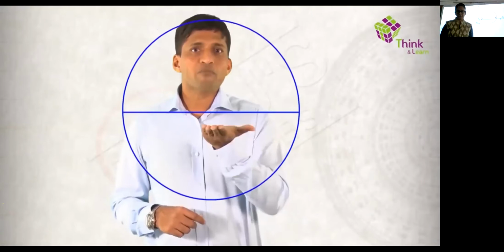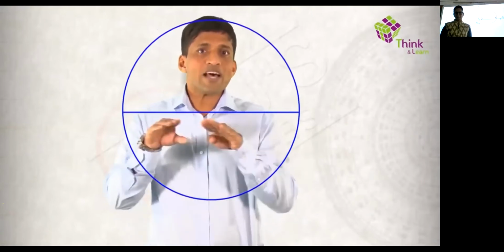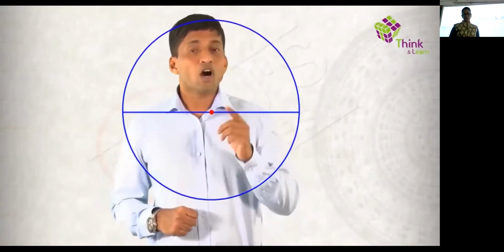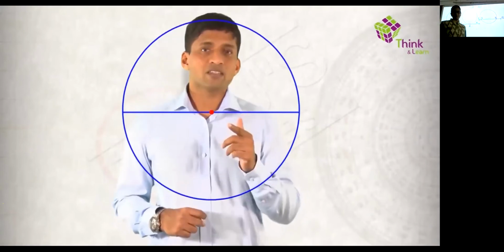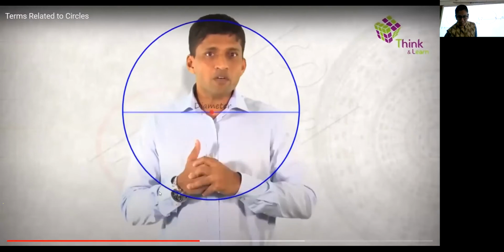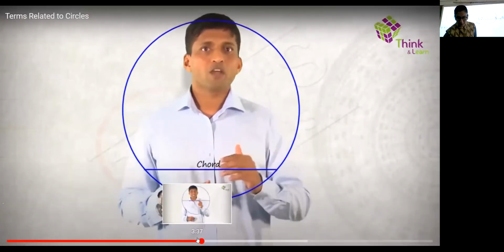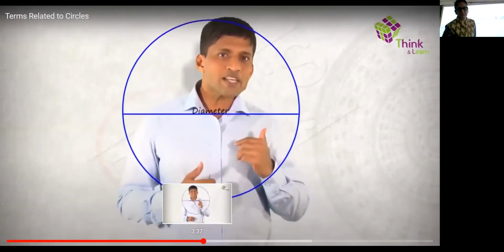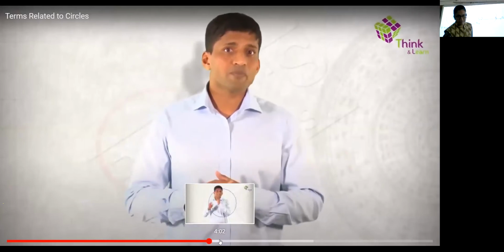Now, if I push this up further, where it's passing through the center, where the chord is taking its maximum length, it's called a diameter. So these are very simple terms. You know what a chord is, what a diameter is, what a tangent is. Basically, the diameter is the longest chord and it is equal to 2 times the radius.